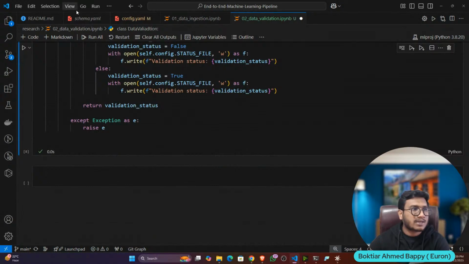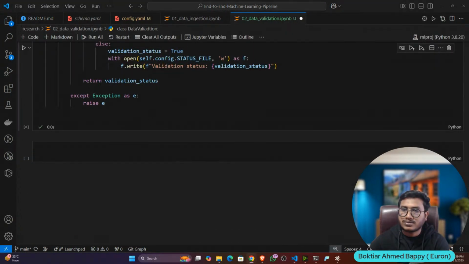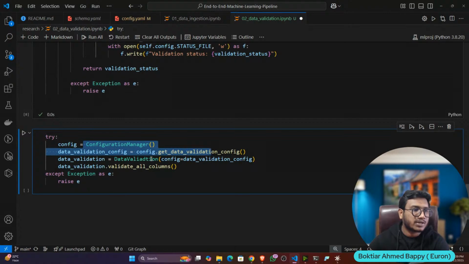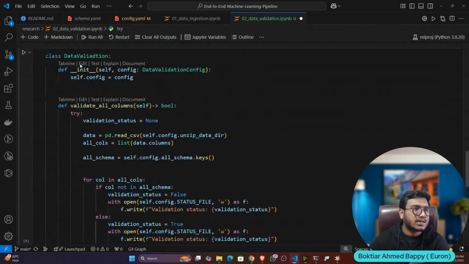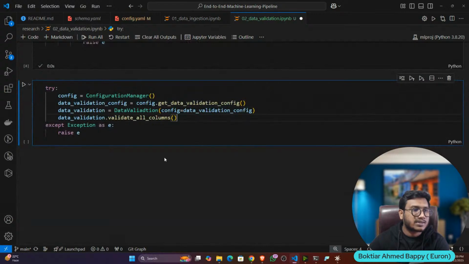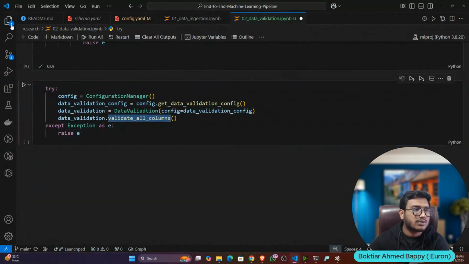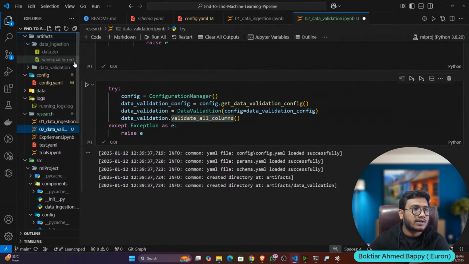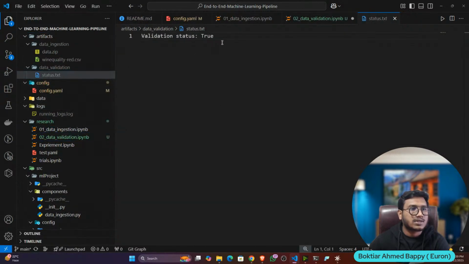Right. The next thing, we'll try to do the pipeline. So let's create the pipeline to test whether it's working or not. So this is the pipeline. Defining the configuration manager, getting the data ingestion config, then initializing the data validation component, and inside that passing the configuration, and I'm calling the method validate all column. Now if I execute, you'll see that it will create another folder in the artifact called data validation, and inside that one txt file is there. Now if I open it up, see, it's true.